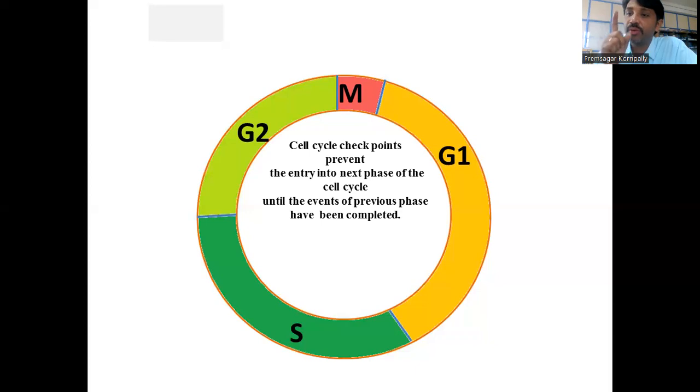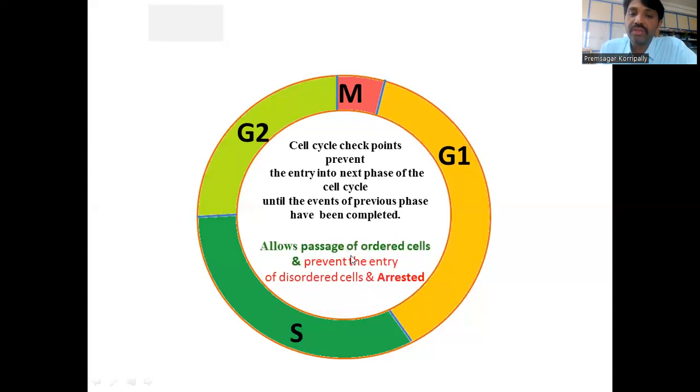If they don't finish that part, the cell will not enter into the next phase; it will be arrested or undergo apoptosis, depending on the situation. In other words, cell cycle checkpoints allow the passage of ordered cells and prevent the entry of disordered cells.